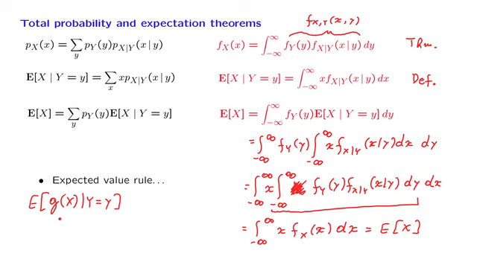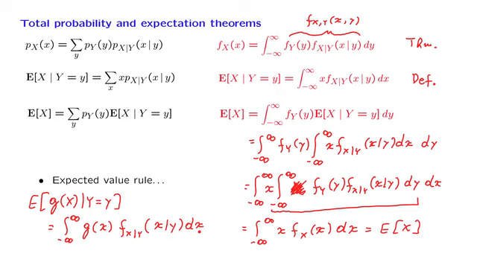How do we calculate this quantity? Well, the expected value rule tells us that we should integrate g of x times the density of x. But because here we live in a conditional universe, we should actually use the corresponding conditional PDF of x.